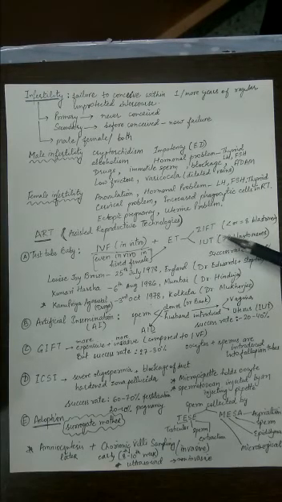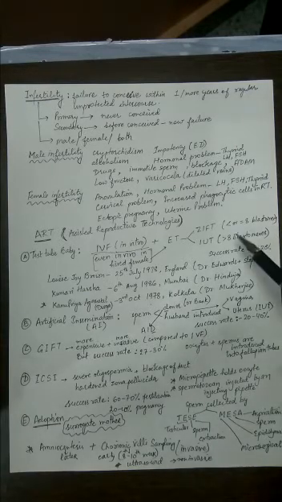Now, there are two ways of performing ET or embryo transfer. One method is ZIFT, zygote intrafallopian transfer. That means the zygote is transferred into the fallopian tube. The second possible method is intrauterine transfer, so you are transferring the embryo into the uterus. How do you know which one has to be followed?